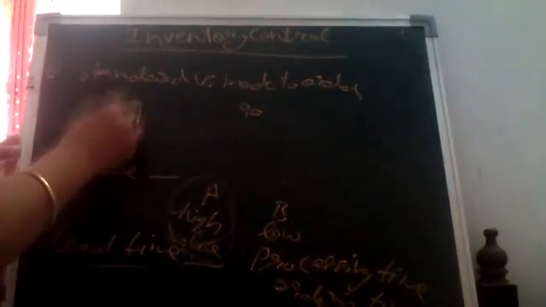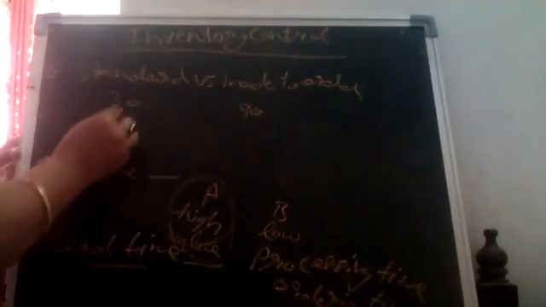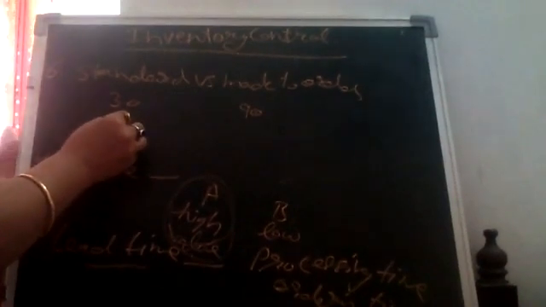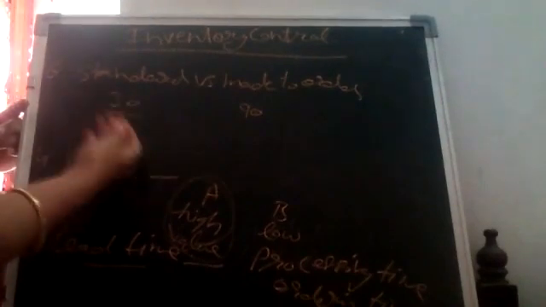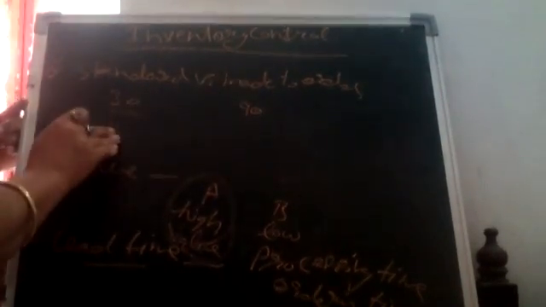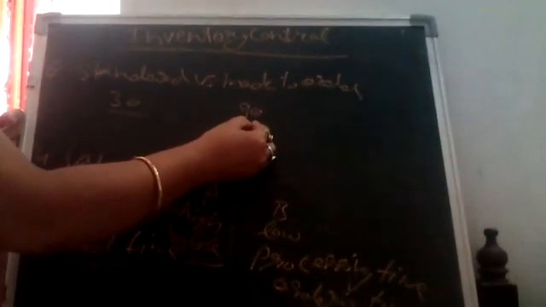So how much stock? The first question is how much stock we have to maintain. Here we have to maintain only 30 days of stock in our godowns. Within 30 days, we will use this product and before it finishes, the next supply will be given. But here it takes 3 months to provide supply.